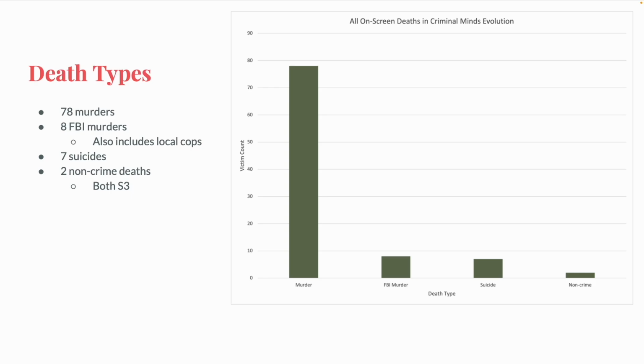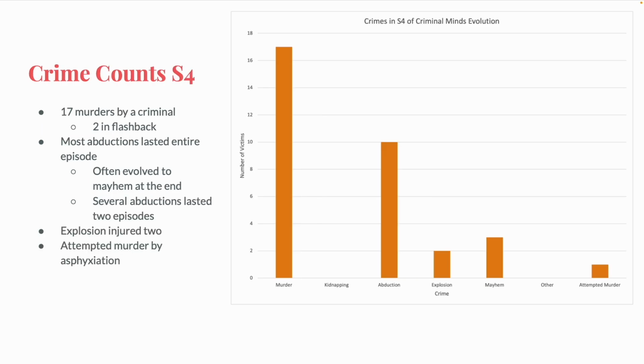However, the BAU finds out that Al Smith was lobotomized by David Graham, the criminal that episode, and while the lobotomy probably led to the suicide, I ended up recording suicide and the crime as an explosion caused by Al Smith, since it wasn't technically a murder, but 2 people were injured. And finally, there have been 2 non-crime deaths, both of which were in season 3. One was a girl who abruptly died of an autoimmune disease, and the other was Will, JJ's husband, who had an aneurysm.